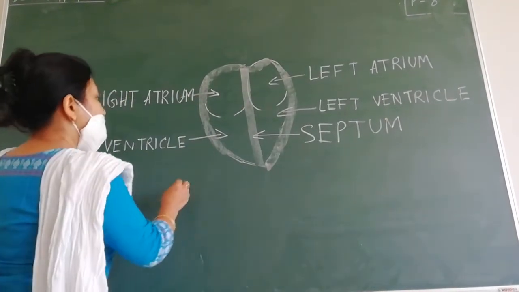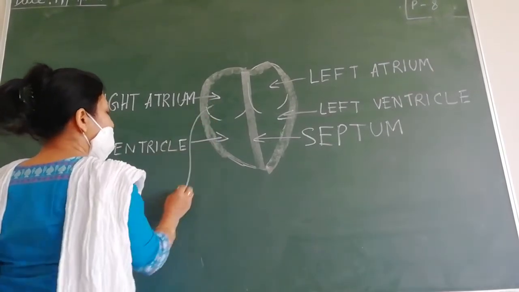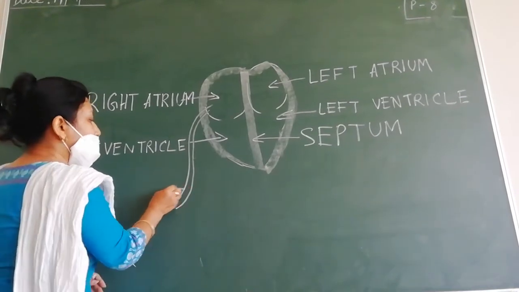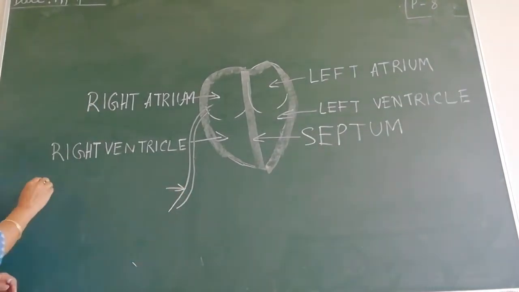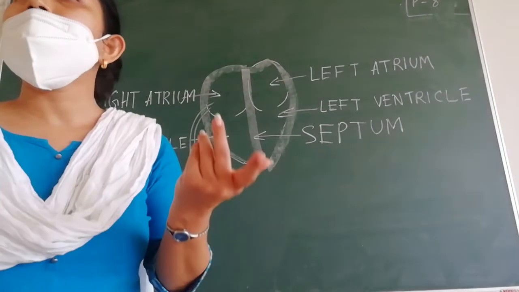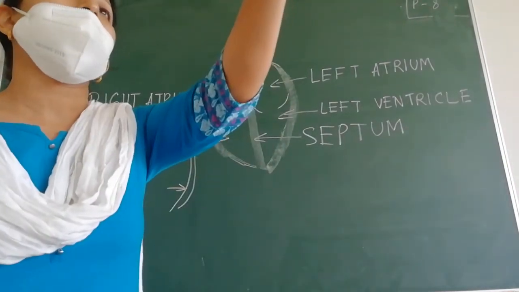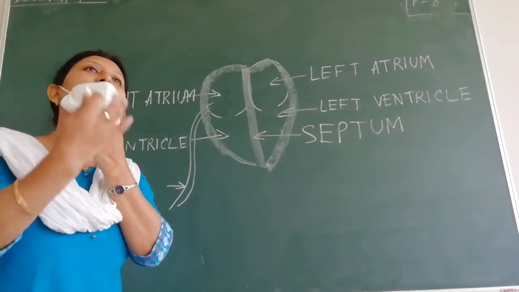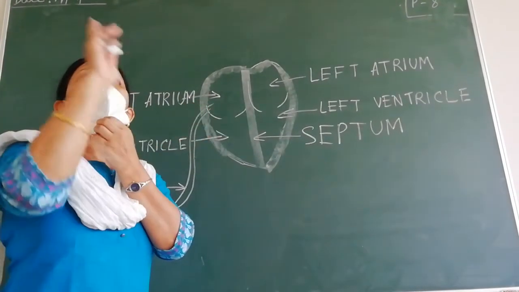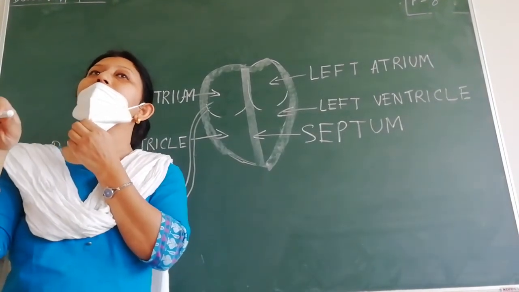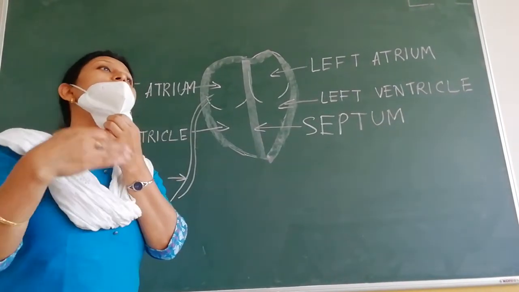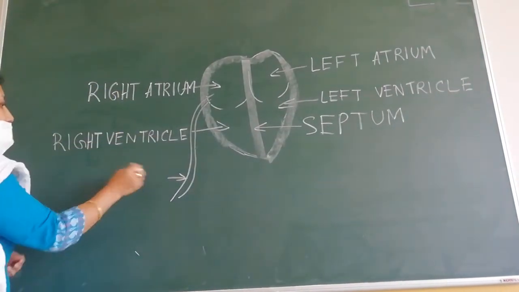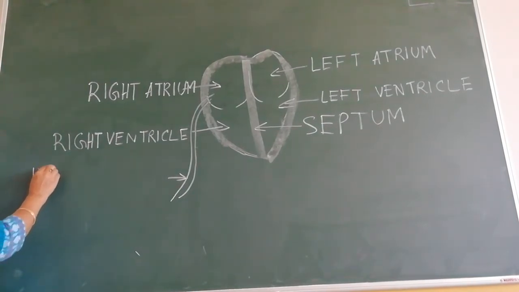Right atrium. So from the lower part of your body, there will be several veins which will join into one big vein. What is the name of this big vein? Vein cannot be an artery. Very good, Tejashwini. Vena cava. And what is the name of the vena cava which brings blood from the lower part of your body to the heart? Superior or inferior? Lower part, so it will be inferior. So this is called the inferior.